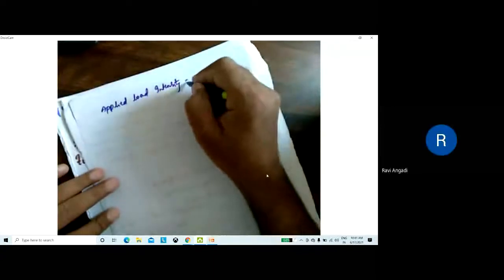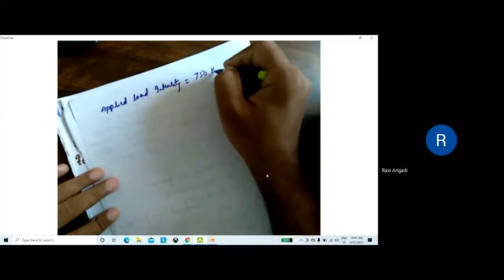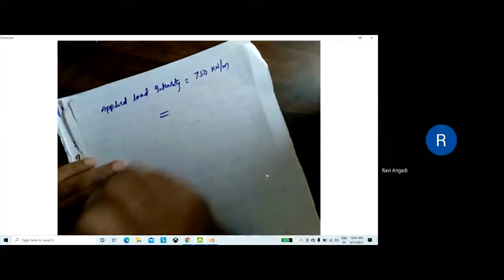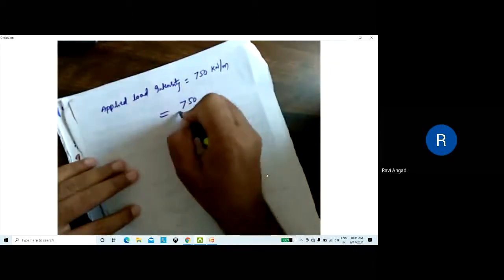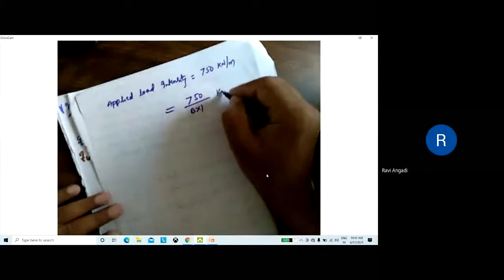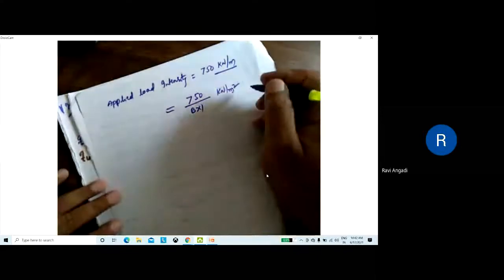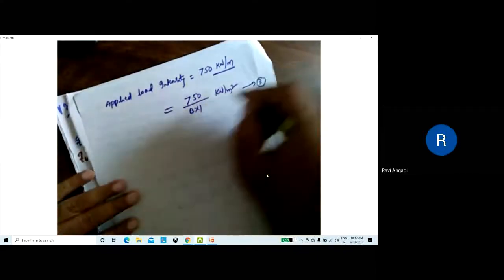Yes, sir. 750 kilonewton per meter is given. But if I want to convert the same to per meter square, I'll write just 750 divided by B into 1. I'll consider width as 1, meaning per unit width, into B. Is it kilonewton per meter square? Now it is given per meter. If I multiply it by width, it becomes per square meter area. So let us call this equation number 3.